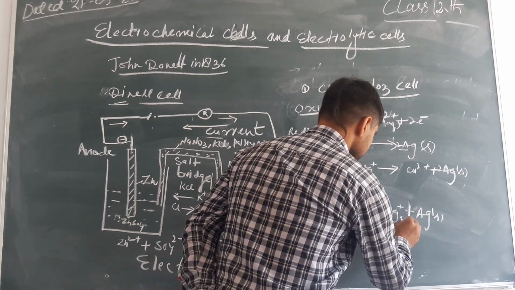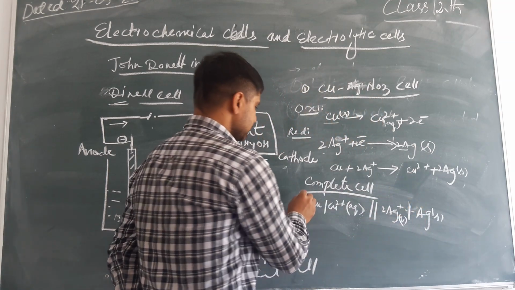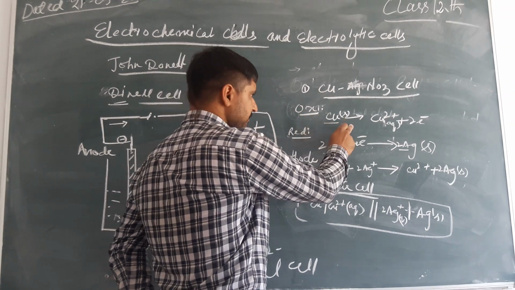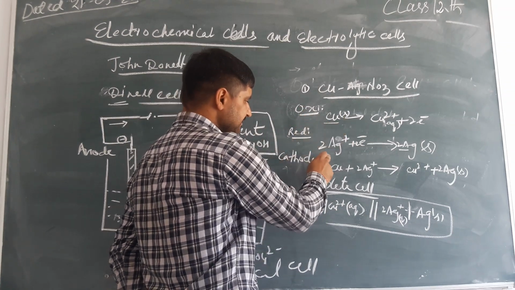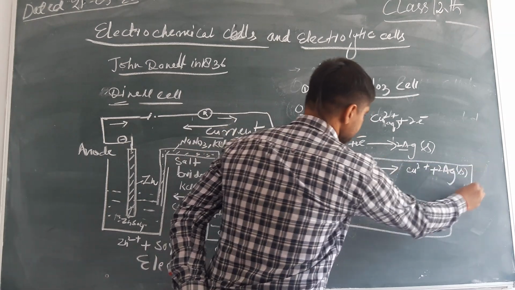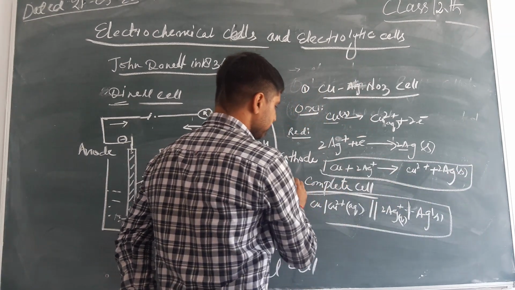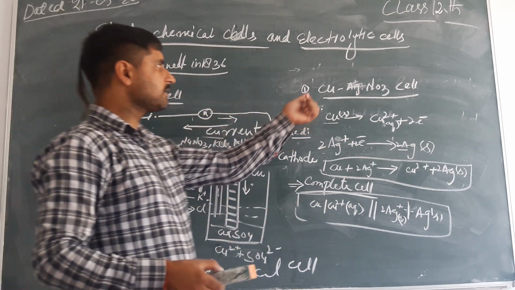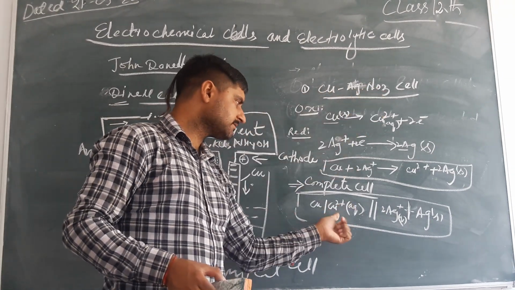This is the complete representation: the oxidation half reaction, the reduction half reaction, and the overall reaction. And this is the complete representation of the copper silver nitrate cell.